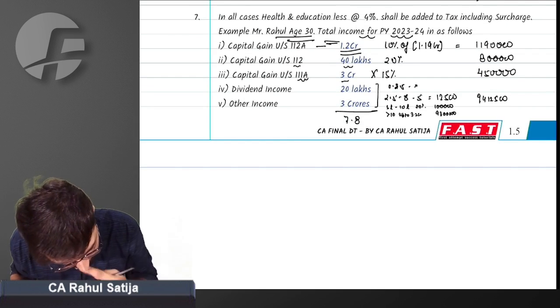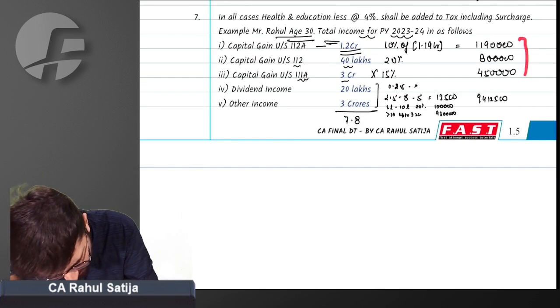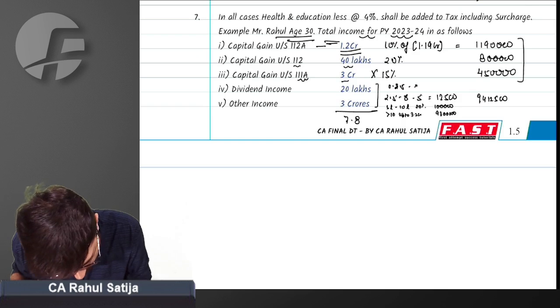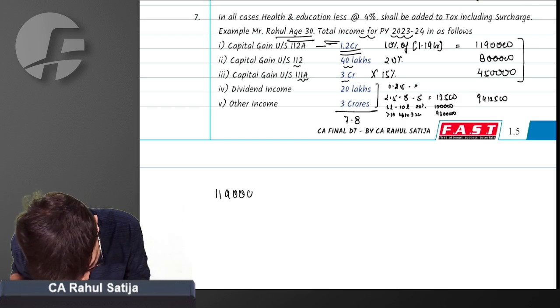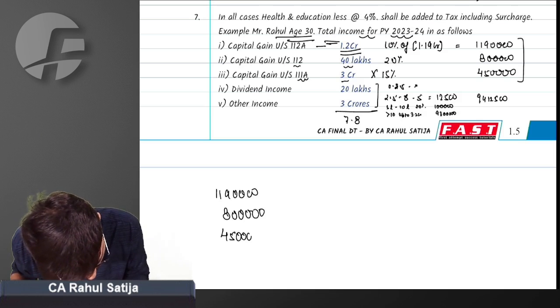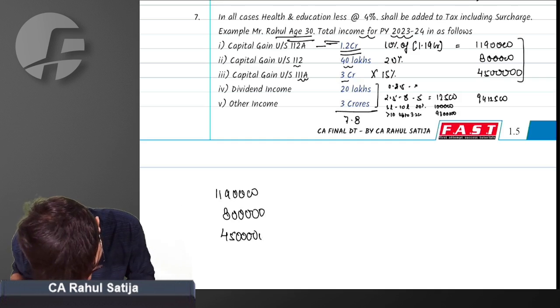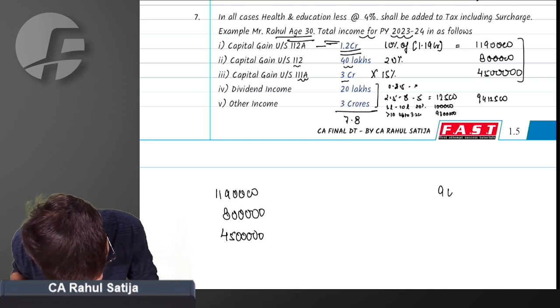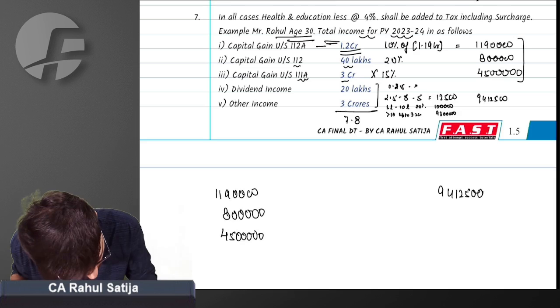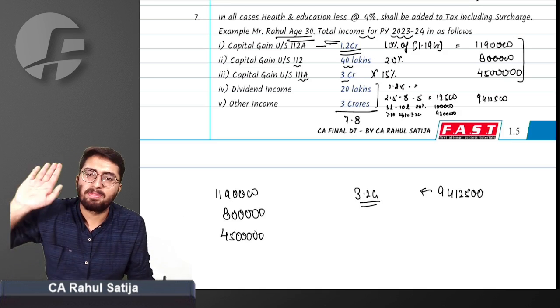Just look at what I am saying. All these three incomes, 11 lakh 90,000, 8 lakh, 45 lakh, and 94 lakh 12,500. Can I say this tax is on income of 3.2 CR?